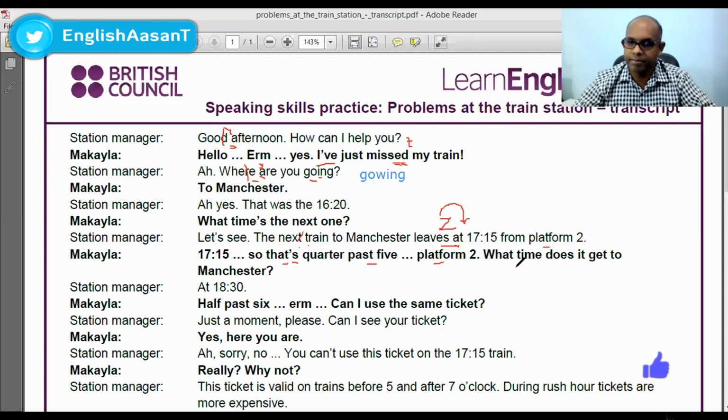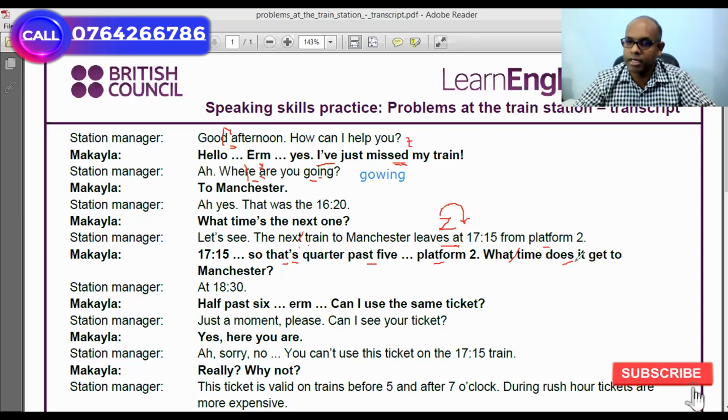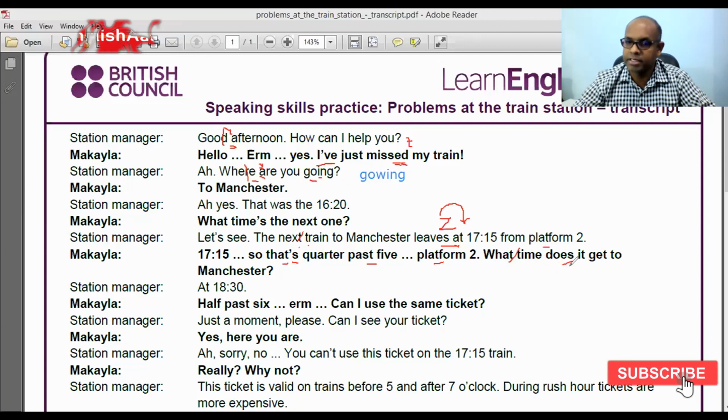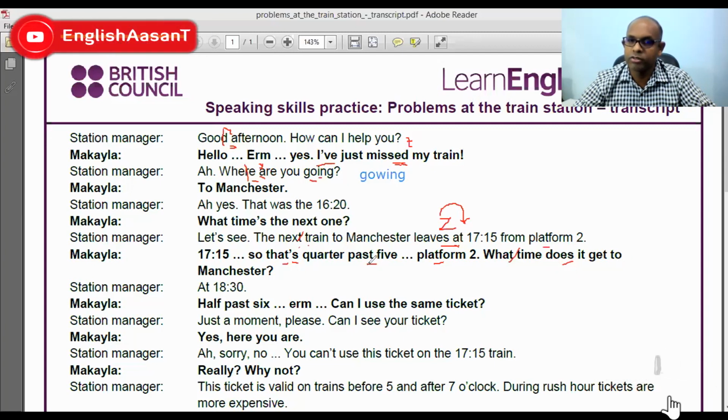What time? So with this T and T, one T goes out and one T isn't pronounced. What time does, this is an S, this S goes after a vowel sound and becomes a Z sound, does. Does it get to Manchester? Get to, get to.